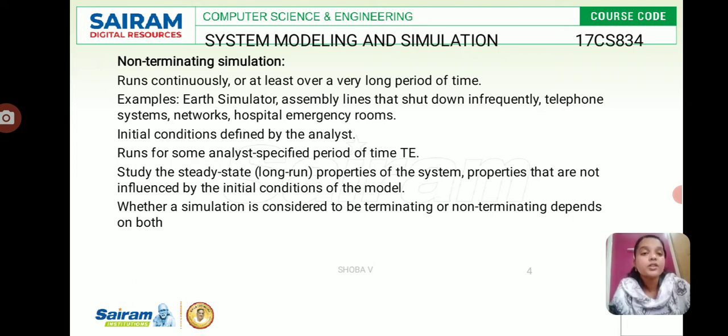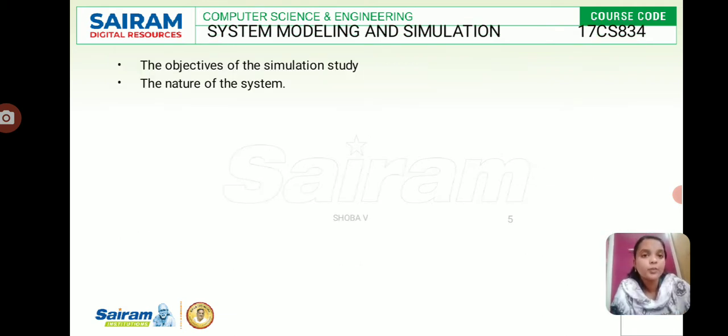Whether a simulation is considered terminating or non-terminating depends on both the objectives of the simulation study and the nature of the system. For example, a communication system consists of several components plus several background components, considered over a period of time until the system fails. In the bank model example we noticed the stopping time, but over here we have a long or continuous process.